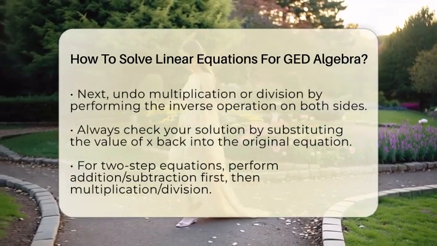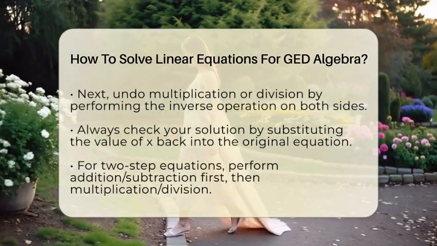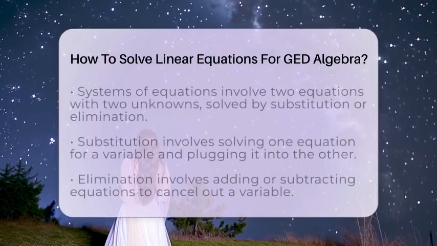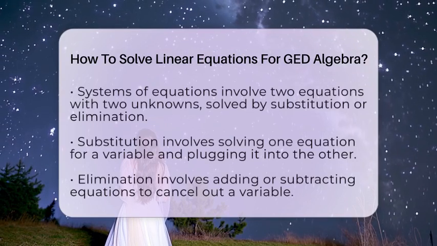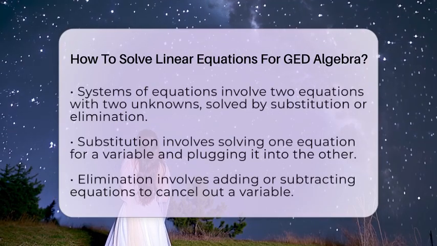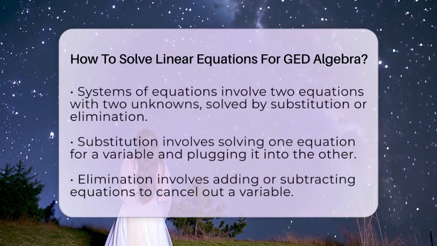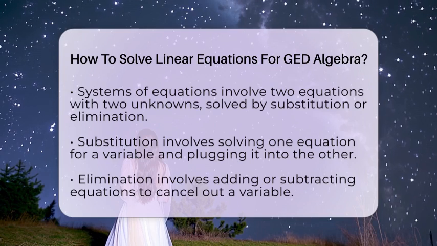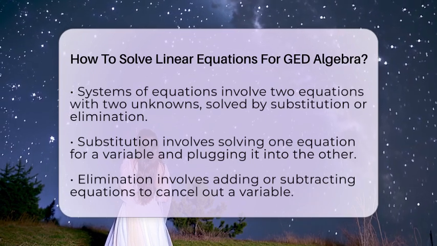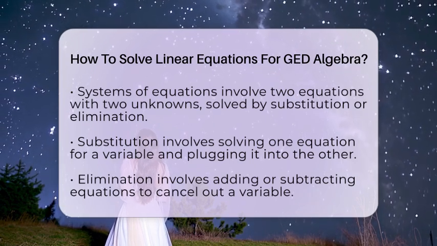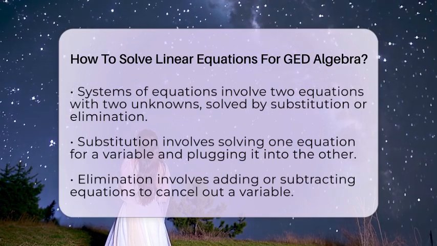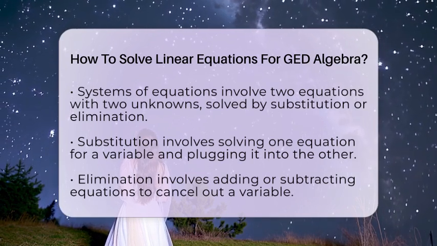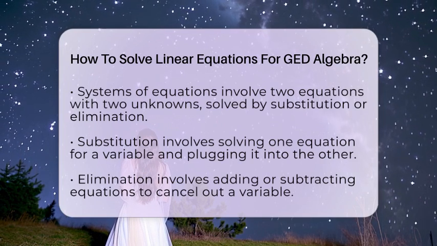Always check your answer by plugging it back into the original equation. So, replace x with 2 in 3x plus 4 equals 10. It becomes 3 times 2 plus 4, which is 6 plus 4, and that equals 10. The check confirms your solution is correct. When you have a two-step equation, do the same operations in order. First undo addition or subtraction, then undo multiplication or division.